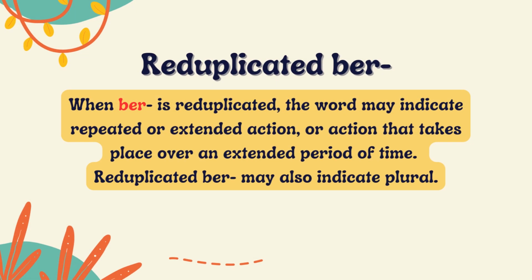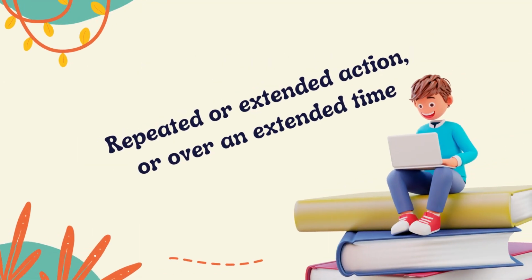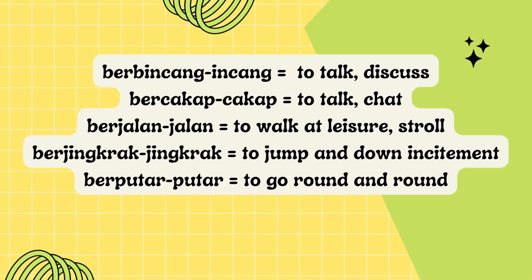Reduplicated ber. When ber is reduplicated, the word may indicate repeated or extended action, or action that takes place over an extended period of time. Reduplicated ber may also indicate plural. Repeated or extended action, or over an extended time: berbincang-bincang, to talk, discuss. Bercakap-cakap, to talk, chat. Berjalan-jalan, to walk at leisure, stroll. Berjingkrak-jingkrak, jump up and down in excitement. Berputar-putar, to go round and round.